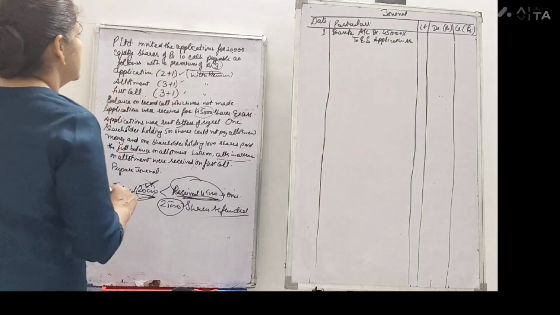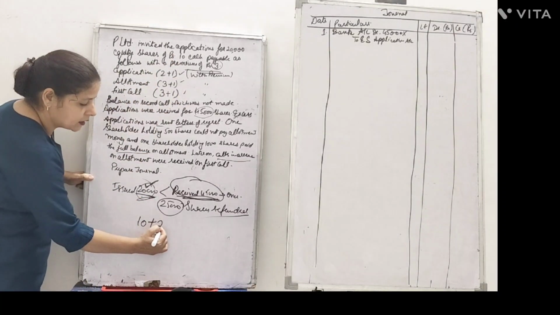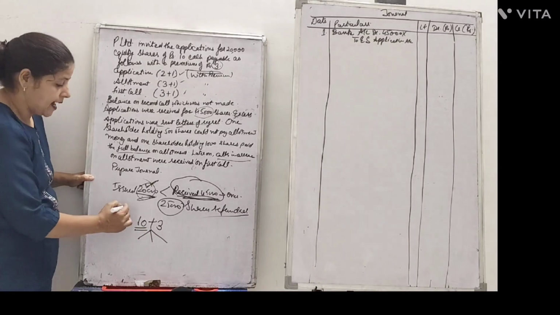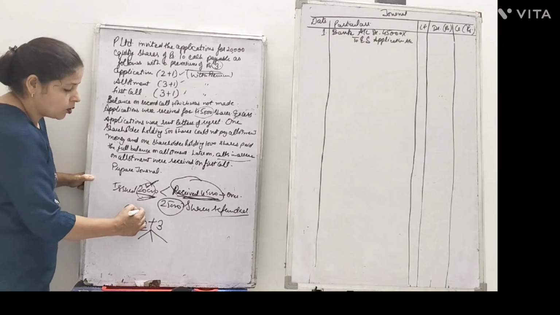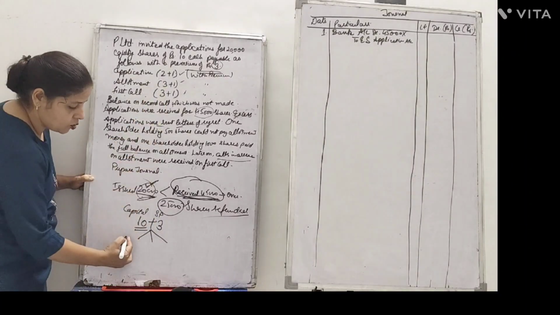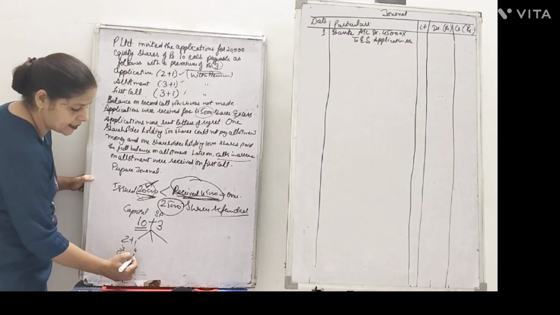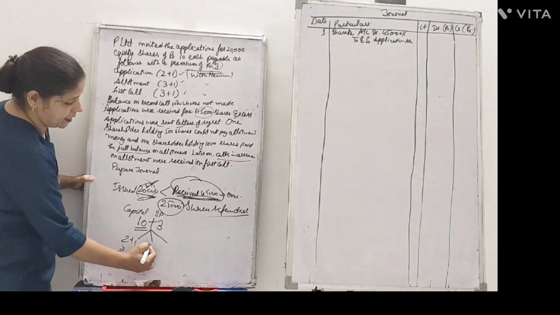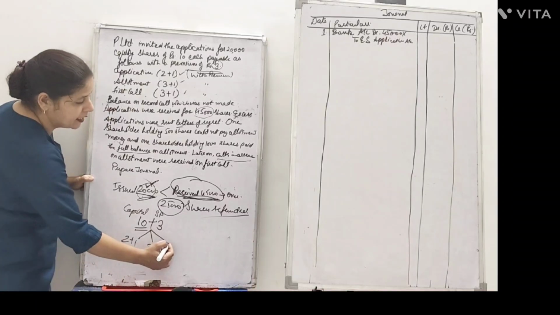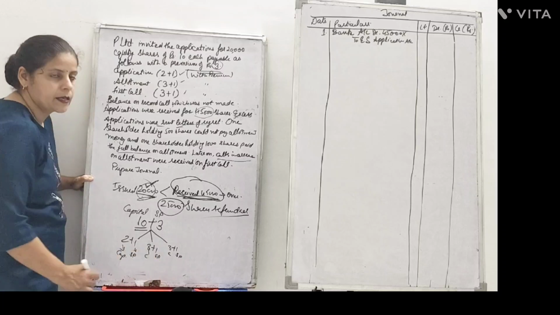So for 45,000 shares, how much total amount is payable? That is rupees 3. One more important thing to note here is that it is a 10 plus 3 share. What is the first part of the share? That is the share capital. What is the second part? That is the premium. So in this case, 2 plus 1 means the first part is capital and the second part is premium. Then there is the case of 3 plus 1, so the first part is capital, the second is premium. Then 3 plus 1, this part is also capital and the second is premium.